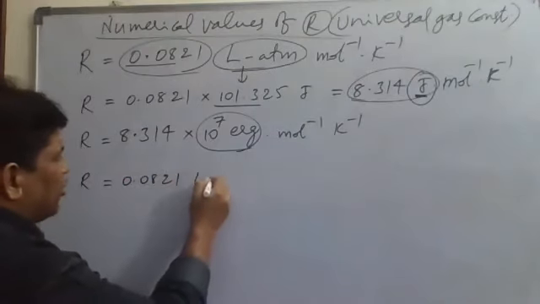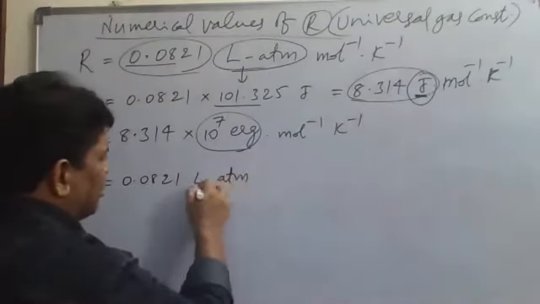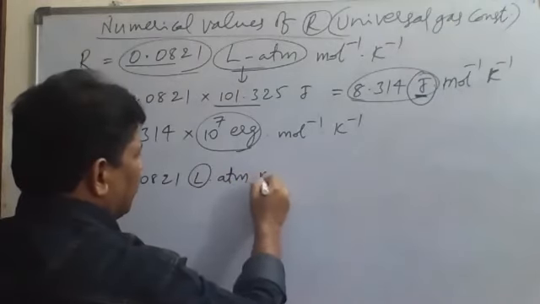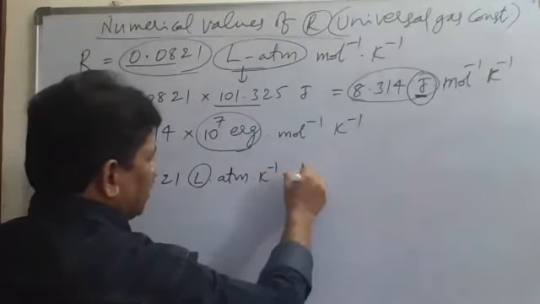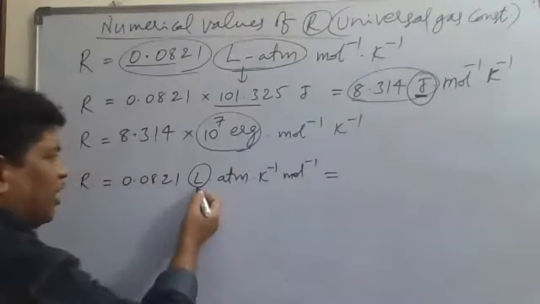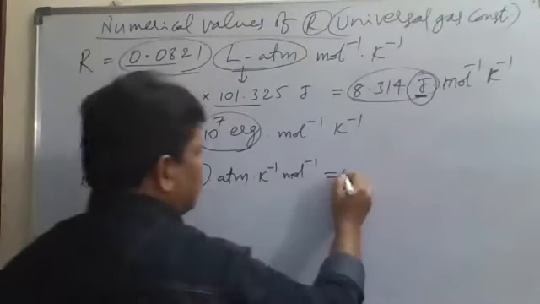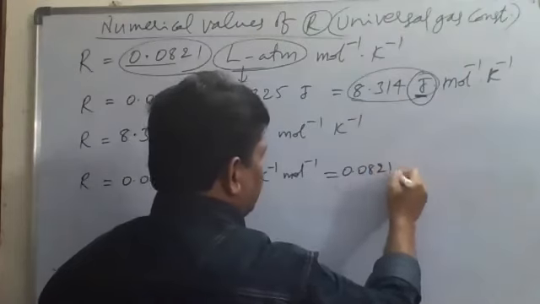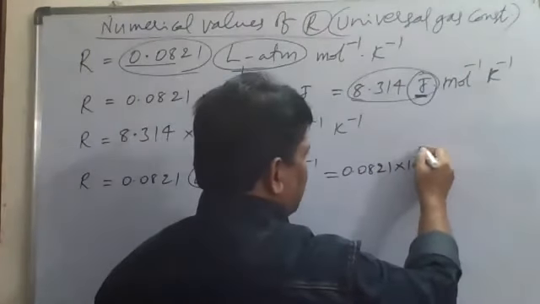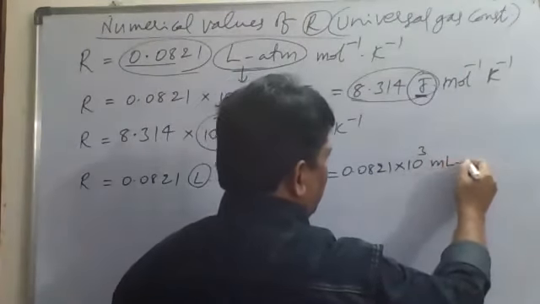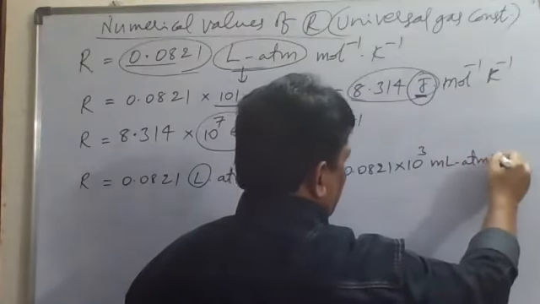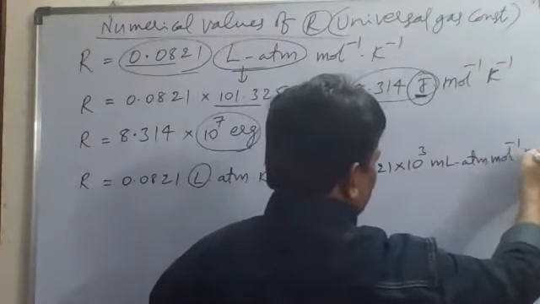0.0821 liter atmospheres Kelvin inverse mole inverse. Or in place of liter, we can also write 1000, so 0.0821 into 1000 ml atm mole inverse Kelvin inverse.